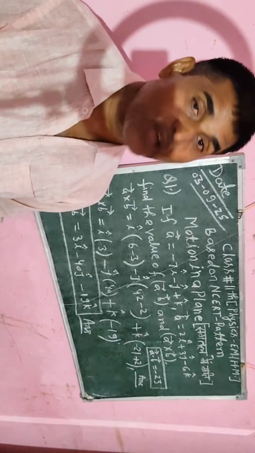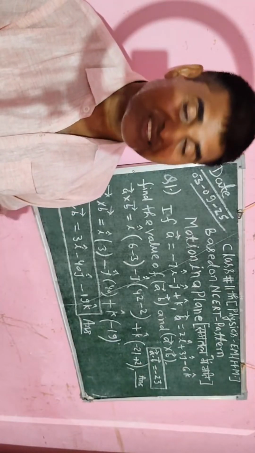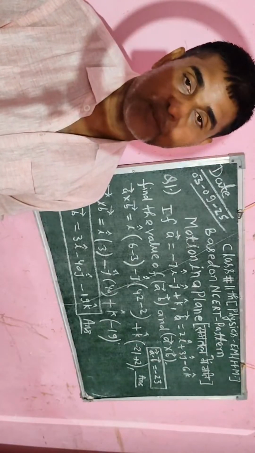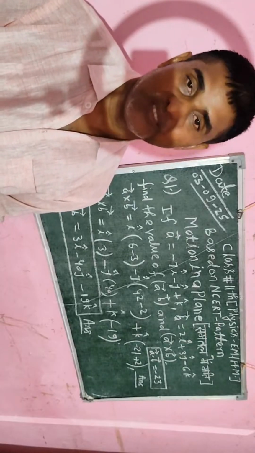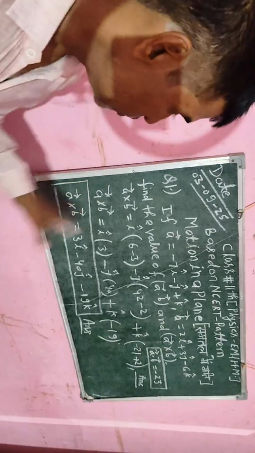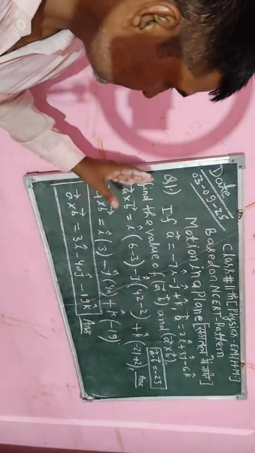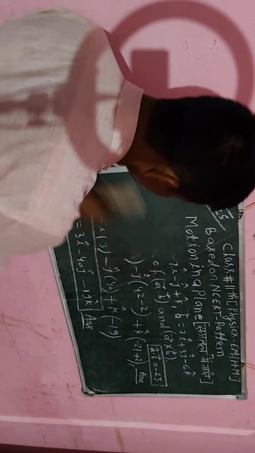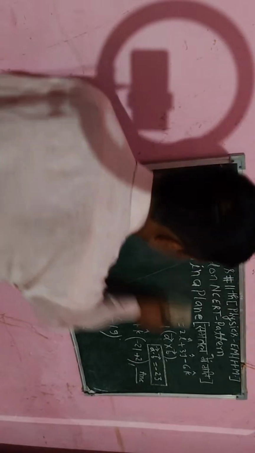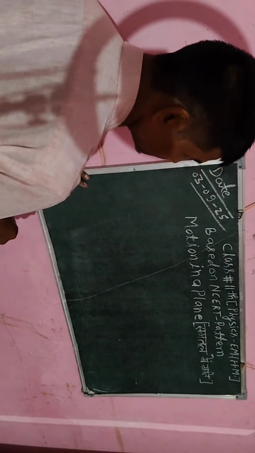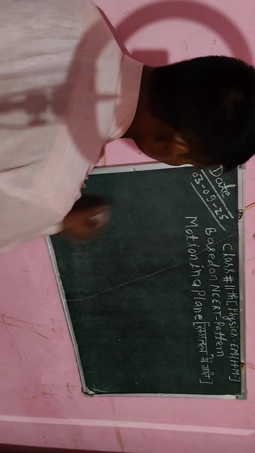Okay, student. Now I am going to erase this, and after that I will also discuss: if one vector is perpendicular to another vector, what will be the value of the unknown parameter, because an unknown parameter will be available in the question. Such a type of question I will also solve. Now I am going to erase these questions and their solutions. So positively stay here to understand how you will calculate the unknown parameter which is available in the vector, when both vectors are perpendicular to each other.